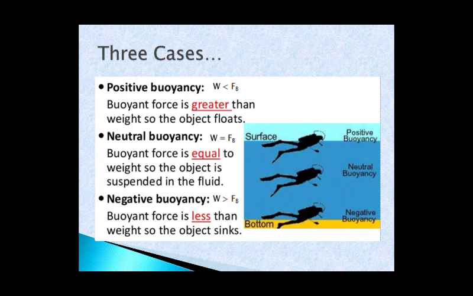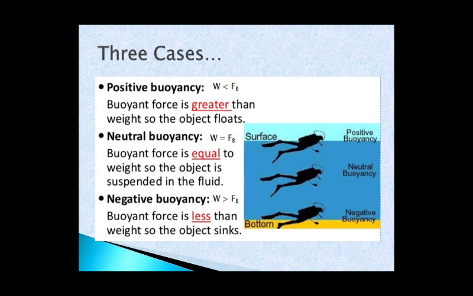Third case, we have negative buoyancy. In this case, the weight of the object is more than the buoyant force. That means the net force, or the total force, will be in the downward direction because weight is more, right? So what will happen when the weight is more?